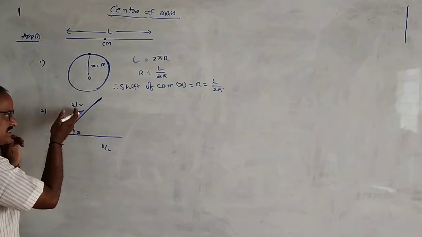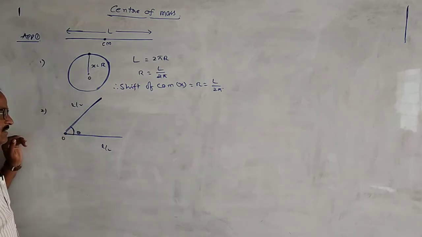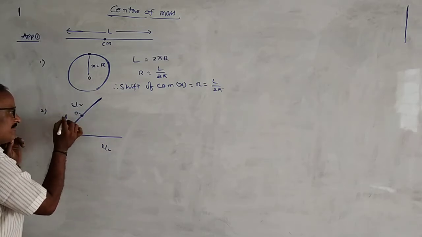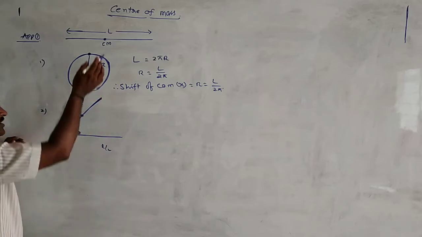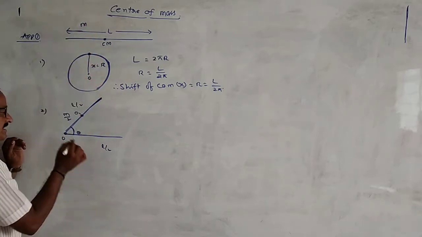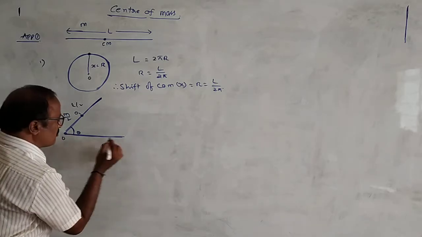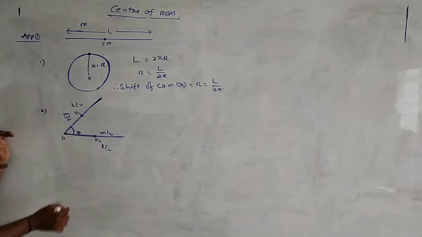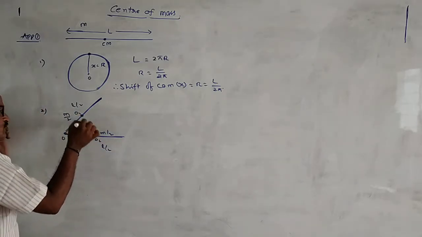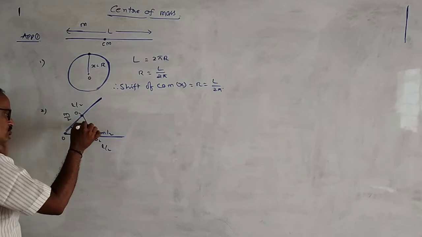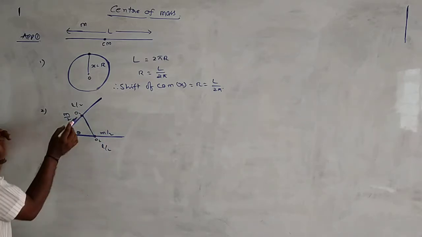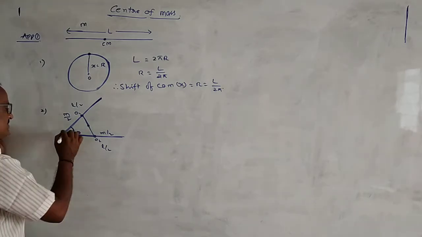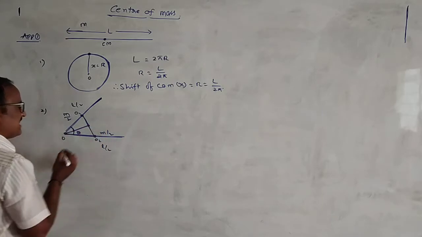Suppose these two are treated as different bodies. In case of this one, its center of mass lies at this point O1, where the mass is equal to m by 2, because total mass is m. Okay. Here also, the center of mass of this portion is O2, whose mass is also equal to m by 2. Now, the center of mass of these two bodies always lies along the line joining the two bodies. It should be on this line. Okay? These two have equal masses, and the center of mass exactly lies at the midpoint. That means this is the angle bisector. This is the angle bisector.